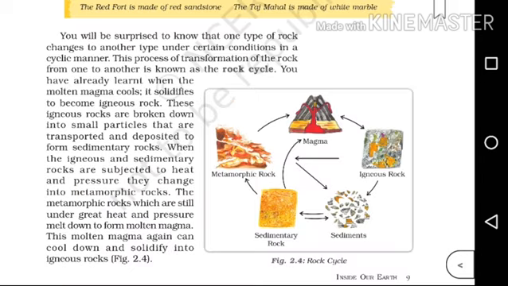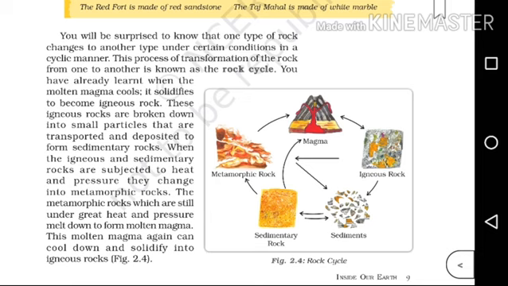You will be surprised to know that one type of rock changes to another type under certain conditions in a cyclic manner. This process of transformation of the rock from one to another is known as the rock cycle. So, one type of rock will change into another type, and this is a continuous process.